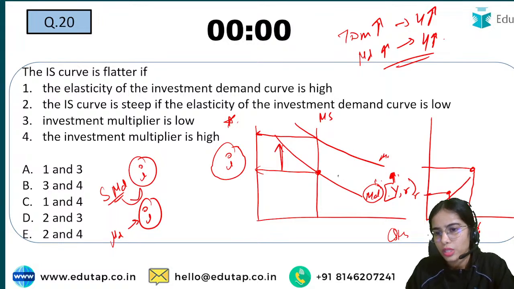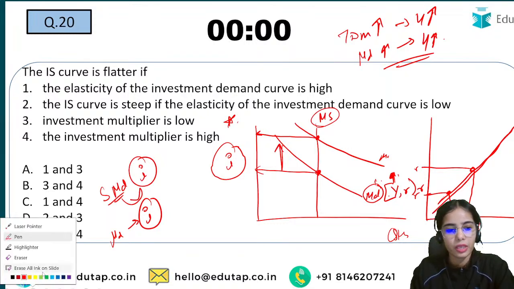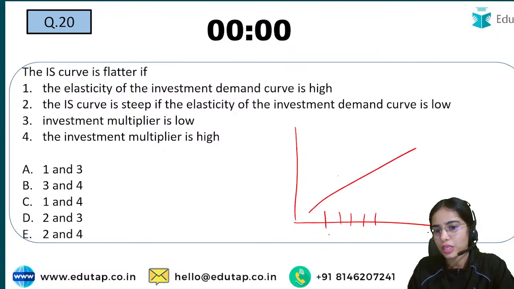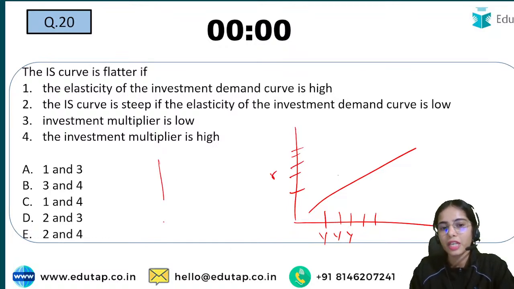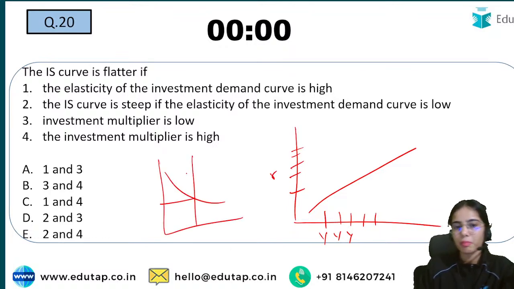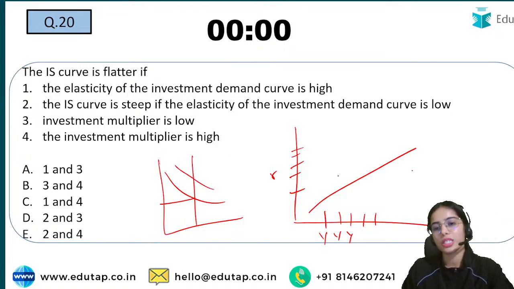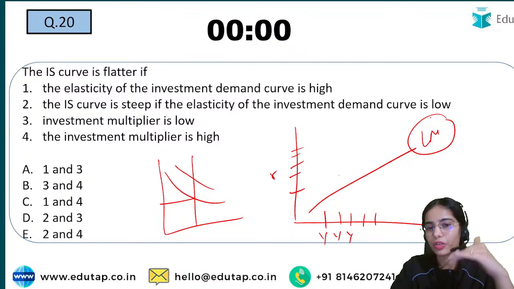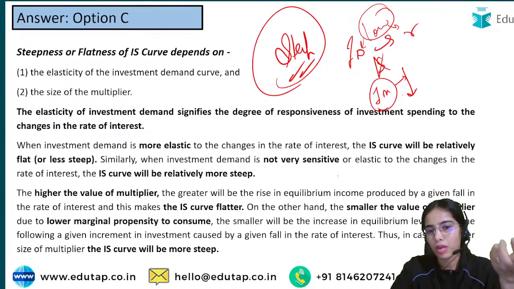So the LM curve shows the relationship between the level of income and the rate of interest where the money market is in equilibrium, where the money supply is equal to the demand for money. With the changing level of income, there is a different rate of interest, determined by the equilibrium in the money market. The LM curve is upward sloping because there is a positive relationship between the level of income and the rate of interest in the money market.